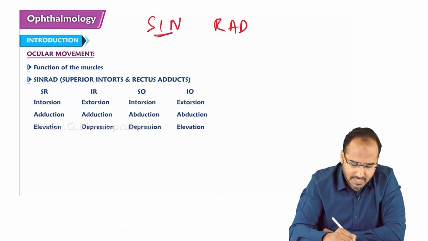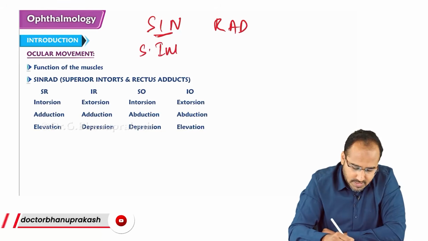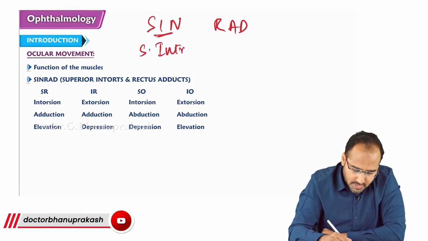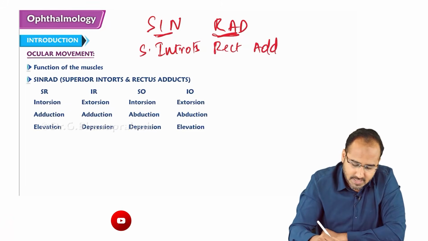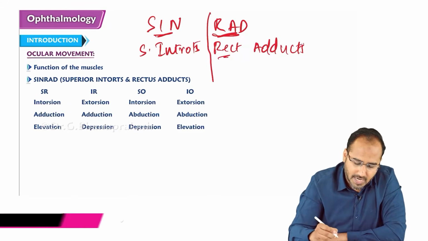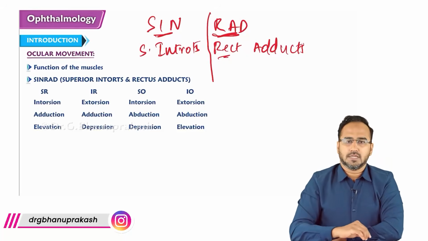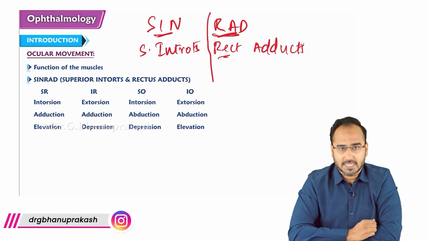What is SYNRAD? Superior intorts. And RAD means rectus adducts. Superior intorts, rectus muscles adduct.